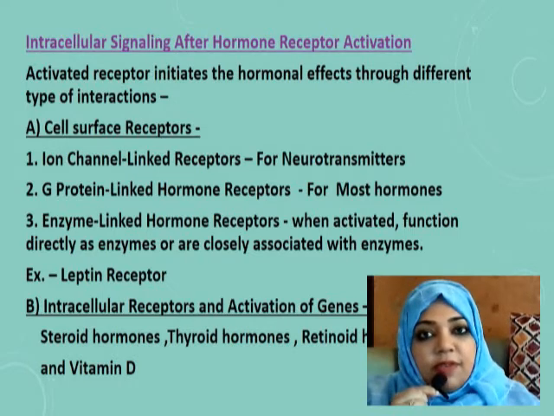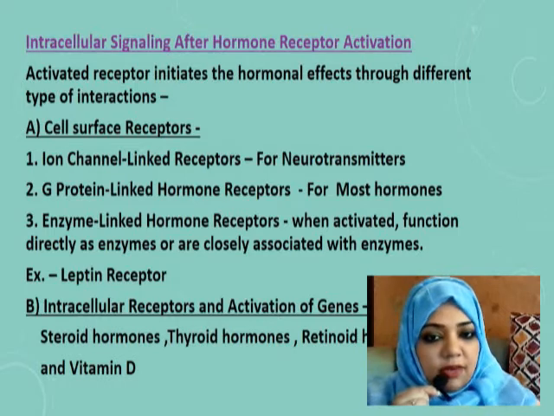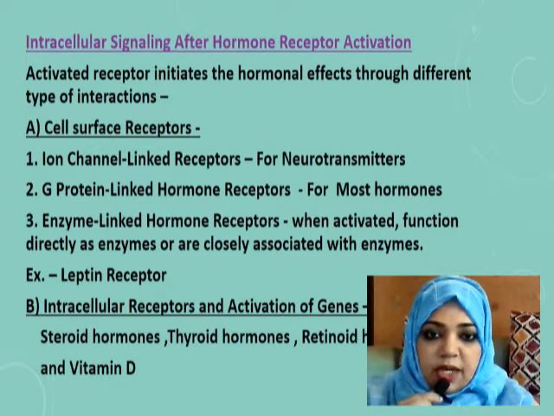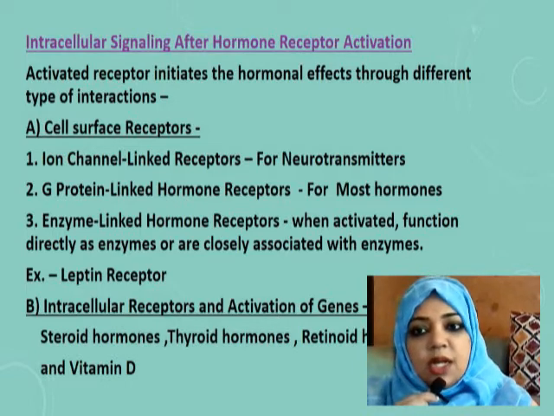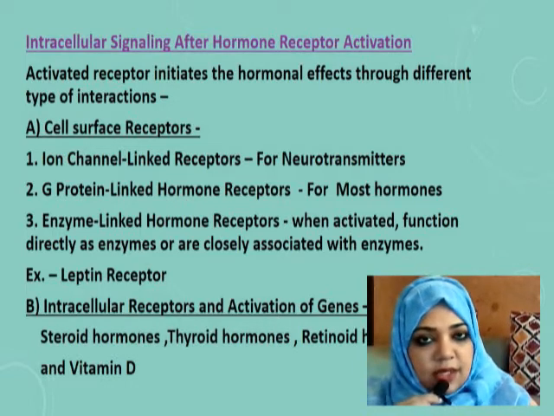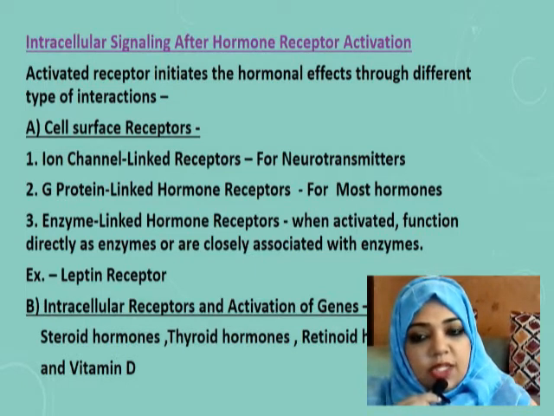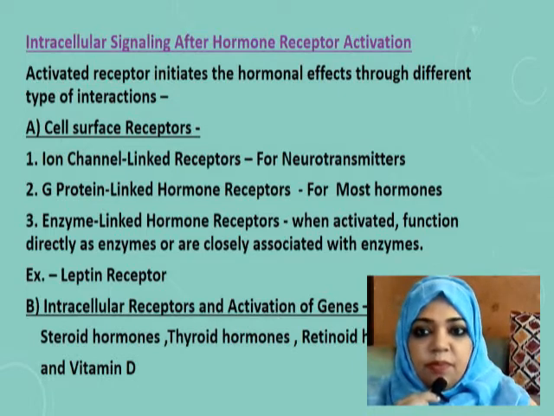And the cell surface receptors, the receptors on the surface of the cell membrane, are of three types. One is the ion channel linked receptors, then we have the G protein linked hormone receptors and enzyme linked hormone receptors.